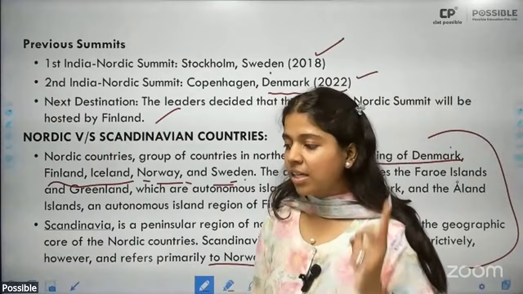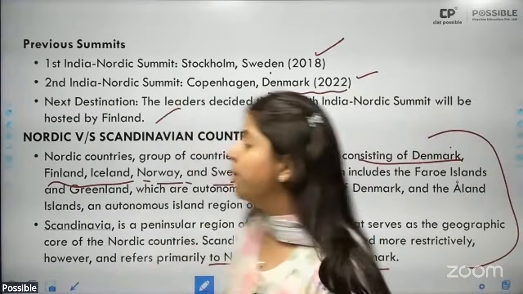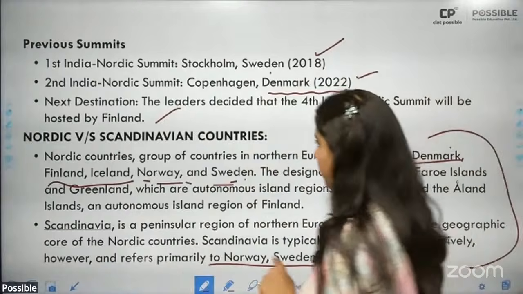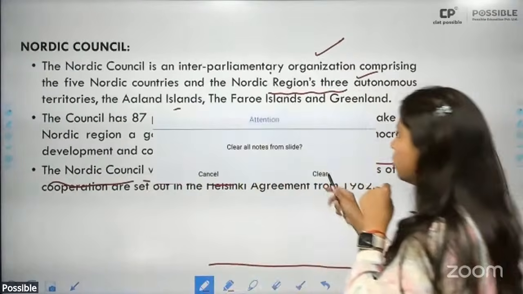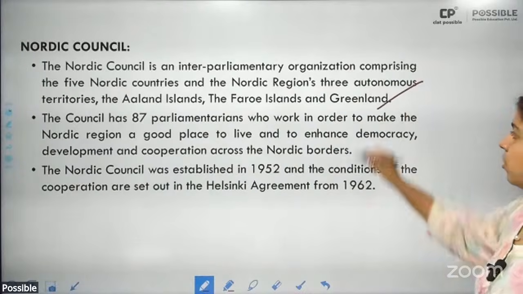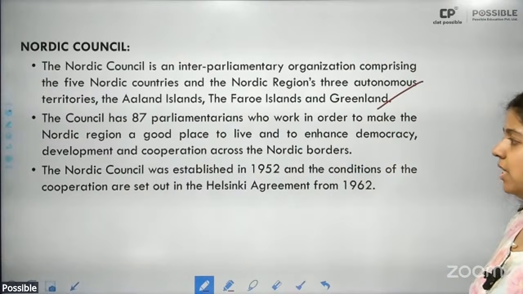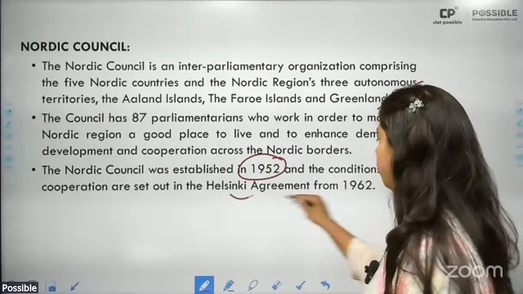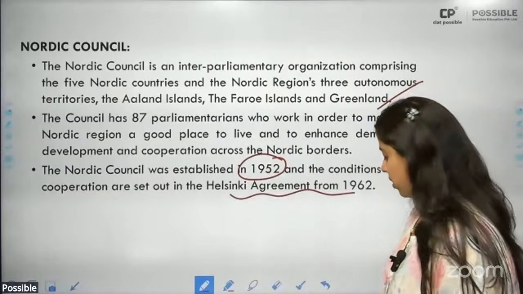So Scandinavia has Norway, Sweden, and Denmark. Nordic has Denmark, Finland, Iceland, Norway, and Sweden. Do remember. All right. Then we also have a Nordic Council. This consists of the 5 Nordic countries as well as all the autonomous regions of these countries. It has 87 parliamentarians, established in 1952, and set out the Helsinki